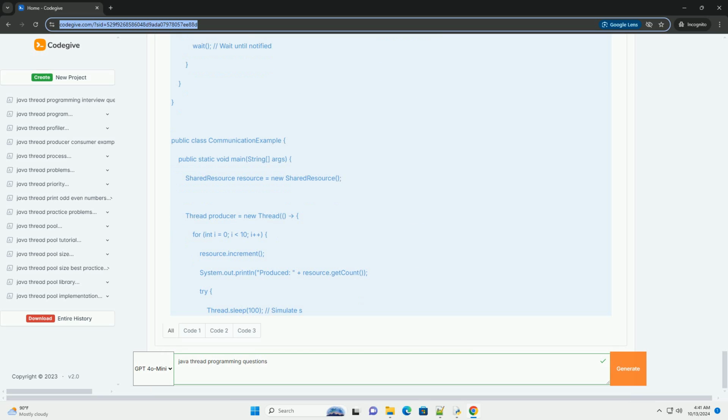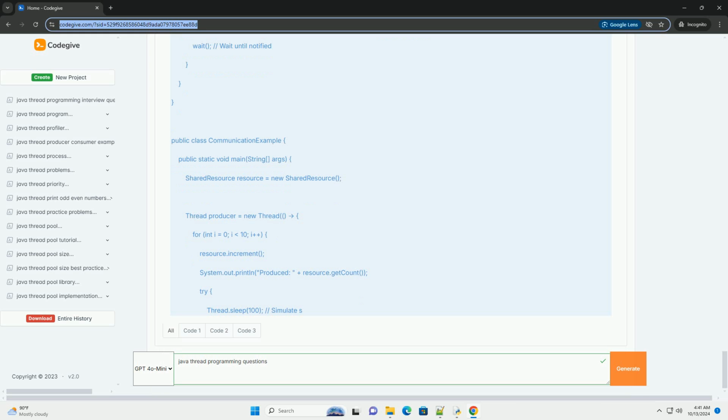2. Thread lifecycle. A thread in Java can be in one of the following states. New, a thread that has been created but not yet started. Runnable, a thread that is ready to run but is waiting for CPU time. Blocked, a thread that is blocked waiting for a monitor lock. Waiting, a thread that is waiting indefinitely for another thread to perform a particular action. Timed waiting, a thread that is waiting for another thread to perform an action for up to a specified waiting time. Terminated, a thread that has exited.